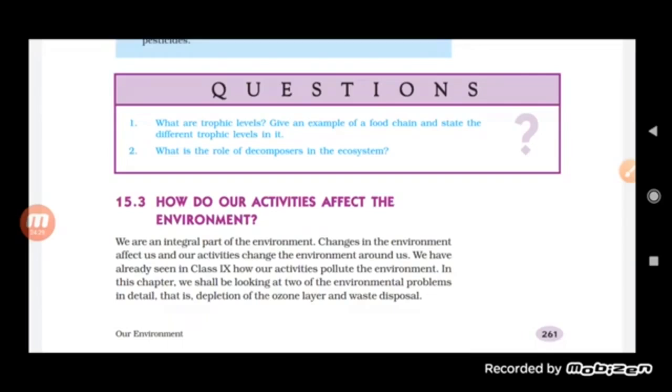Then what is the role of decomposers in the ecosystem? Basically, they help in cleaning the environment. If there were no decomposers, obviously there would be no conversion of the higher animals into the smaller ones. Ultimately it helps in cleaning the environment, as well as providing nutrients to the soil. This is the role of decomposers in the ecosystem. So this is about the producer, consumer, and decomposers.